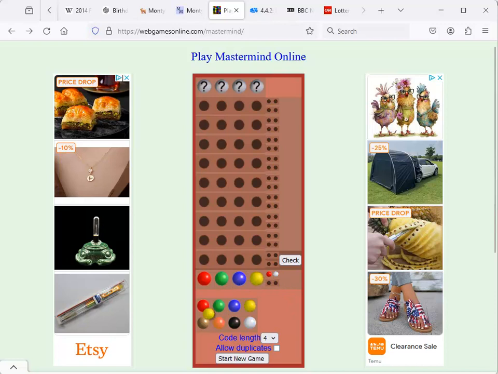So here's what I'm going to do. Again, I have no idea which one it is, so I'm going to put the red one here. I'm going to use the green one as well. I'm going to put it one over. There we go. But it could be the blue and the yellow one. I have to kind of guess here at this point. And I'm going to take the next color. There we go. I'm going to take the next color. There we go. And check again. And ooh, that's actually kind of worse.